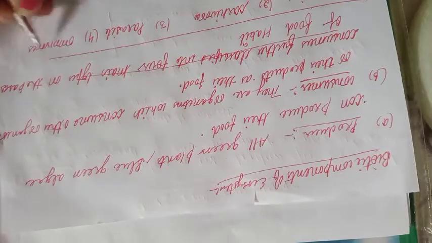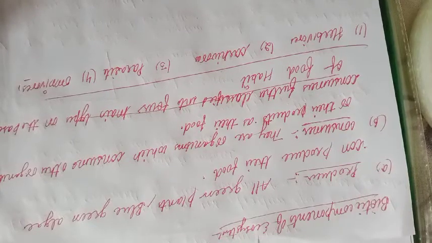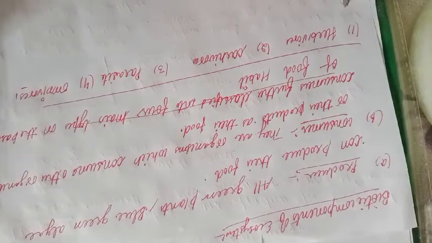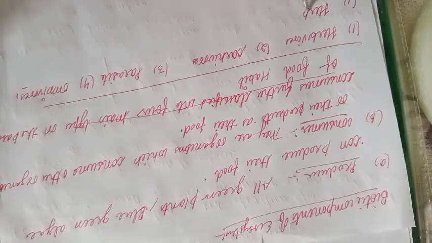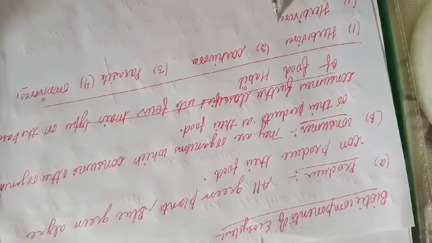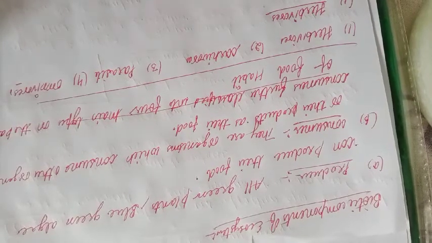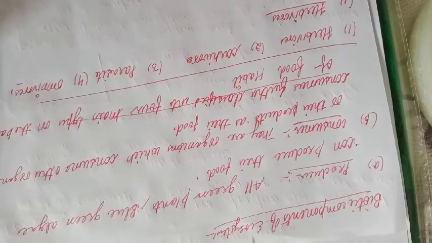So these are the further classification of consumers, because they all consume. They are dependent on the producers for their food, and on what is eaten by them they are further classified into four main types. Now we discuss the herbivorous. What comes under the herbivorous?